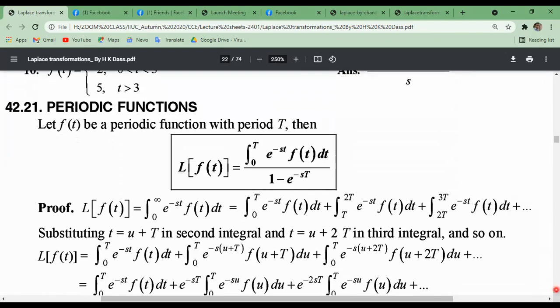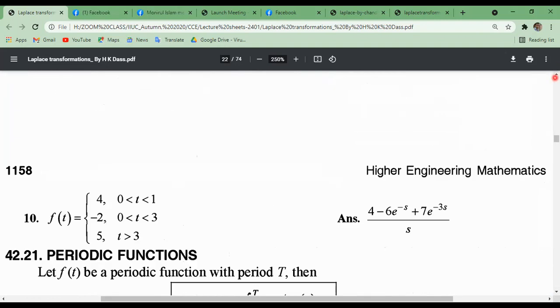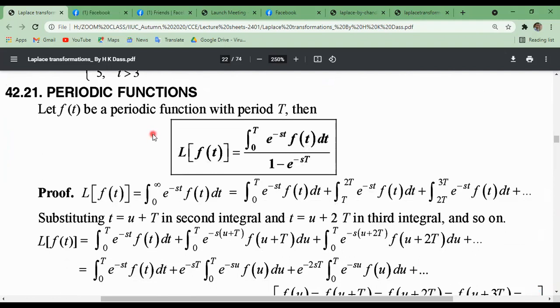Now, the periodic function property. If f of t is a periodic function with period capital T, then the Laplace transformation of f of t equals the integral from 0 to capital T of e to the power minus st f of t dt, divided by 1 minus e to the power minus s capital T. Remember it: here a small t and here capital T. So this is the important property of periodic functions for Laplace transformation.